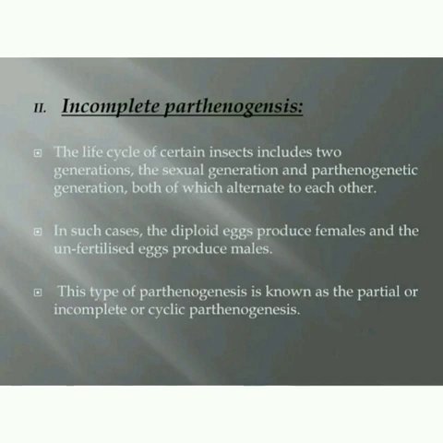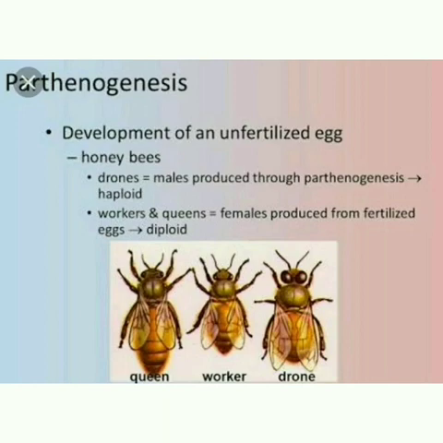Incomplete parthenogenesis is found in some animals in which both sexual reproduction and parthenogenesis occur. For example, in honeybees, fertilized eggs develop into queen and workers, whereas unfertilized eggs develop into drones, that is, males.